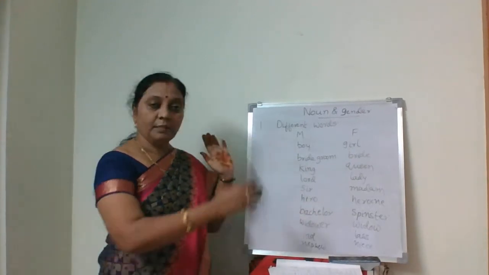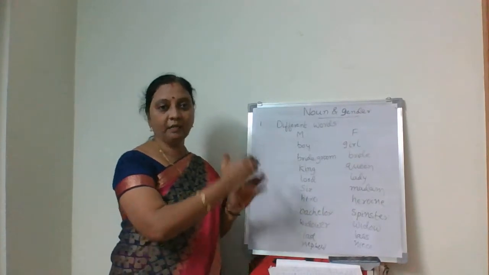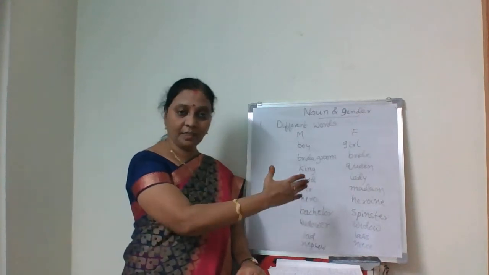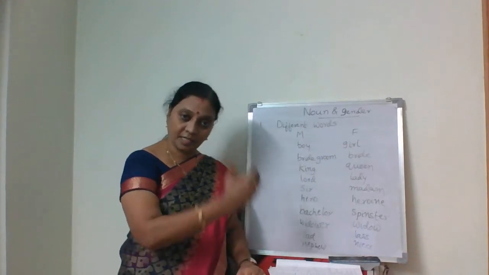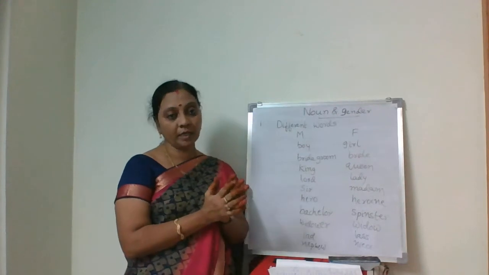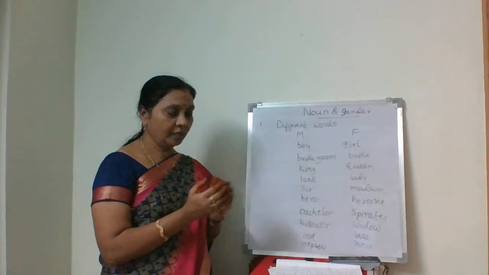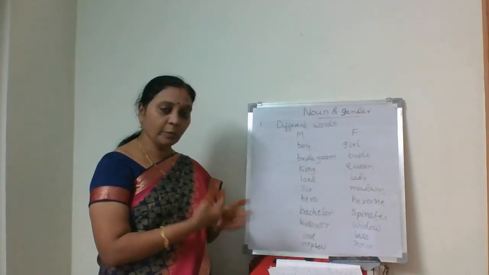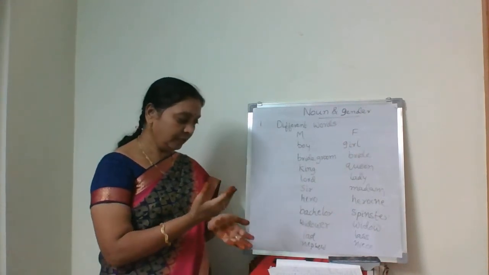Here the masculine and feminine different words we get, like boy, girl; father, mother; uncle, aunt; brother, sister; son, daughter; bridegroom, bride; king, queen; lord, lady; sir, madam; hero, heroine; bachelor, spinster; widower, widow; lad, lass; nephew, niece.